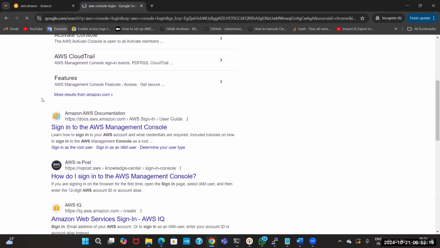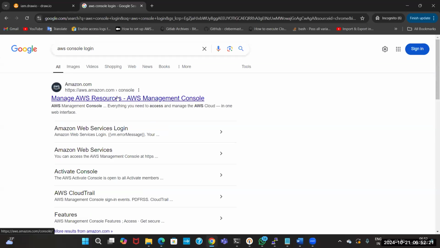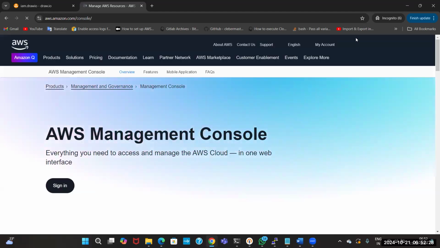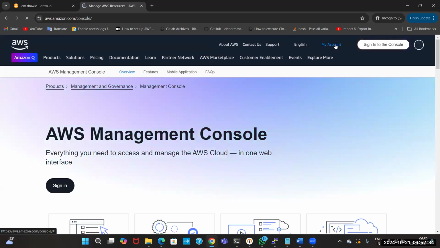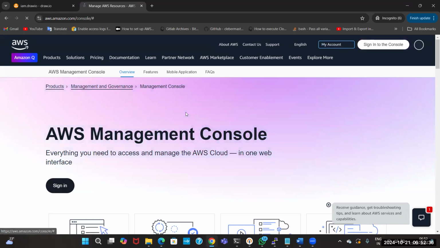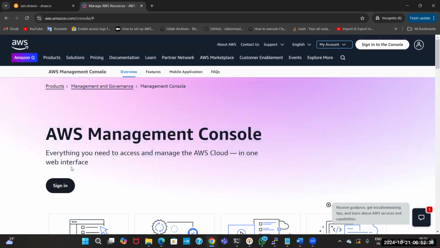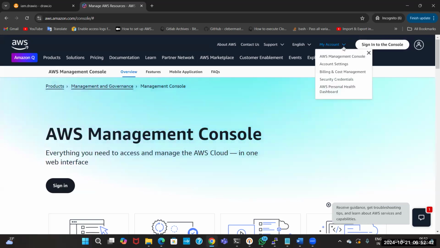Just click on the AWS console login, and it will take you to the AWS console login. Here you can see My Account. Click on it, or it will give you an option to sign in to the account. You can also create a new account in the management console.